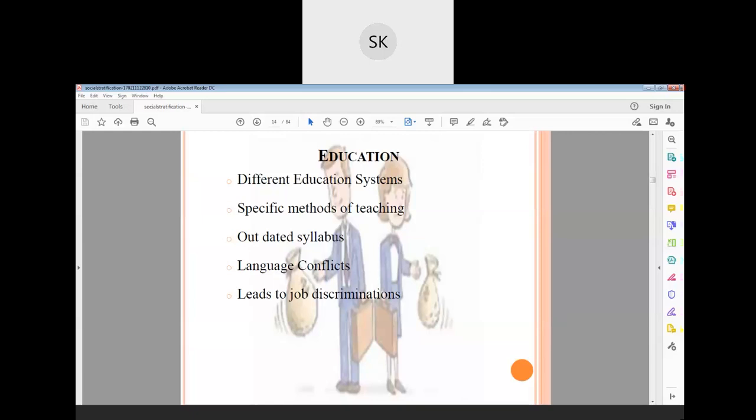Language conflicts. I faced lots and lots of this when I came to the Northeast. You know what language conflicts are? Students from many other states may come, other faculty may come, and a conflict problem will come. Which subject do I have to take? In my state, I won't accept it, because people from other states are coming here. There is a compulsory rule at the undergraduate level that in the first 2 semesters they have to study our mother tongue.